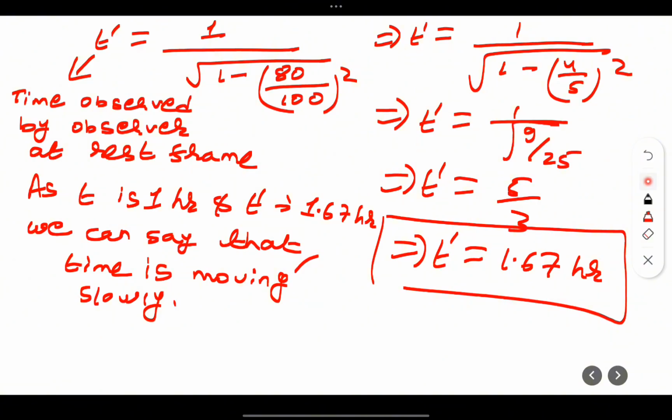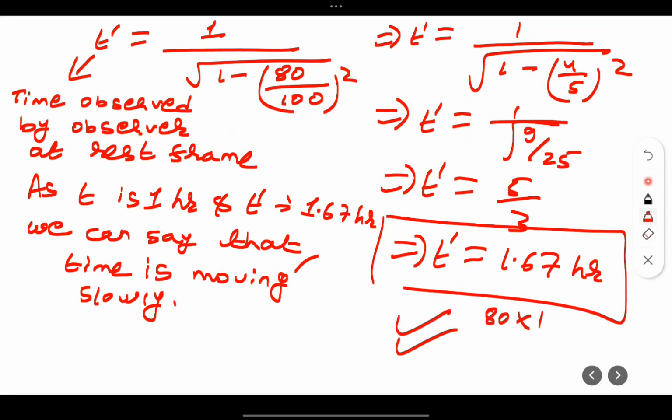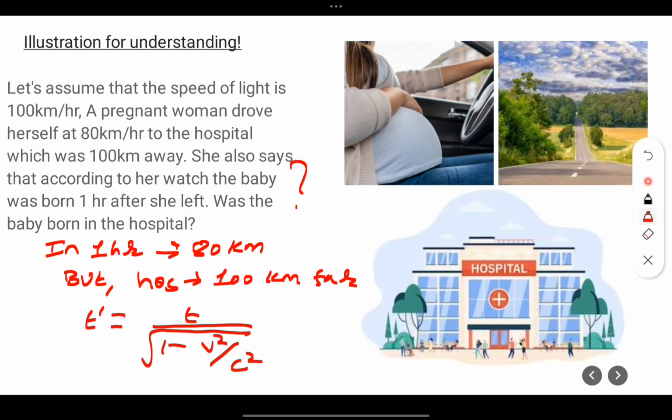This time dilation is valid. So in 1.67 hours, your distance is 80 into 1.67, which is greater than 100 kilometers, the distance of the hospital. So the baby will be born in the hospital.